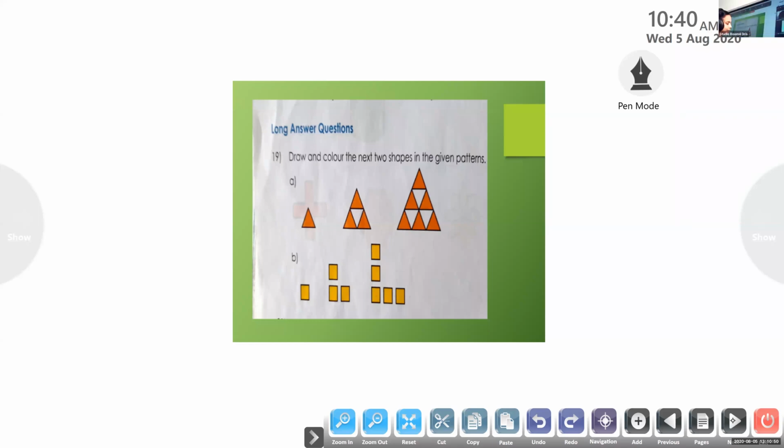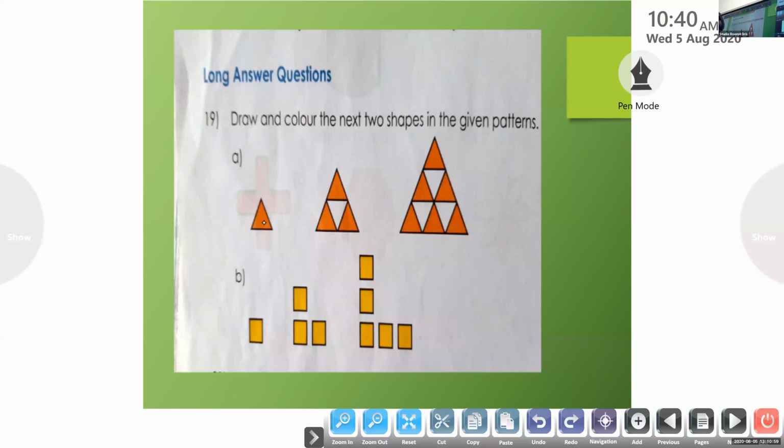Children, I will send the notes on WhatsApp. You have to complete that. Now what you have to do is observe the pattern. Here we have one triangle in red color. Here we have only one white row inside. Here we have 1, 2. So in the next triangle, we will have 1, 2, 3 rows, and here we will have 2 rectangles, and here 1 rectangle.